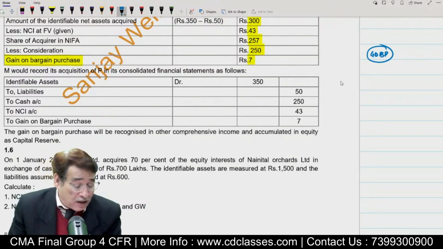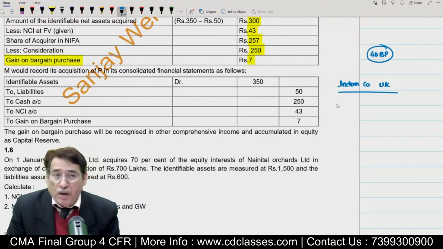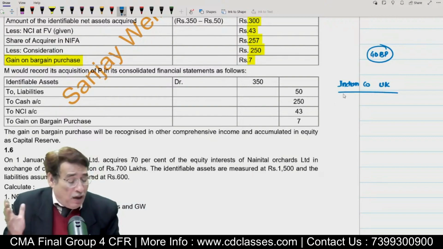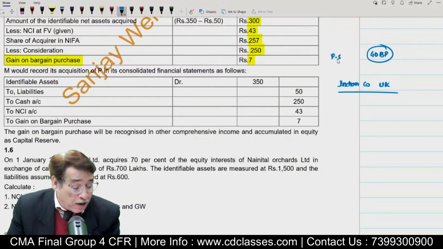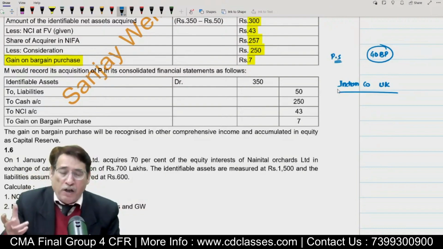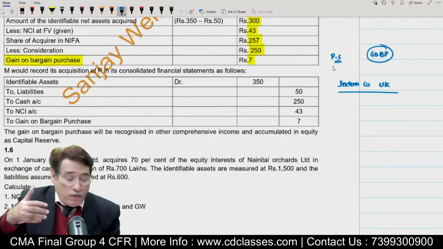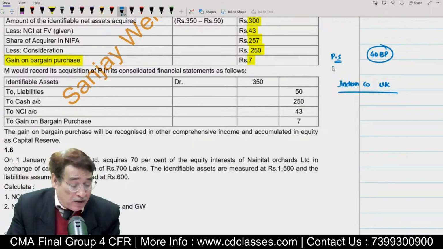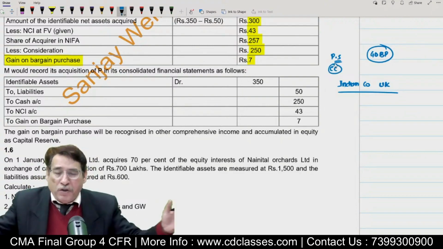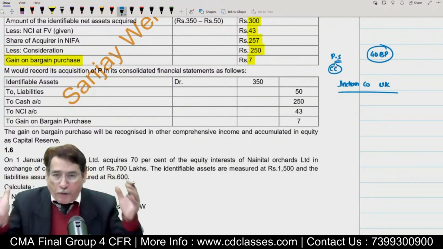For example, let us say there is an Indian company operating in UK. Are you getting my point or not? Let us say because of some political situation or political turmoil in UK, their competition commission has decided. Competition commission basically is a commission which governs the affairs of the corporate sector.